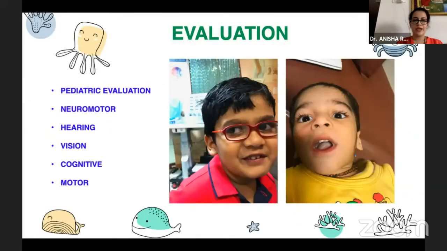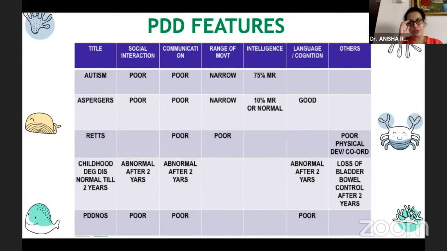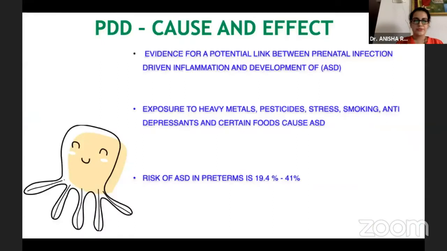Now, how do we evaluate them? As already discussed by Dr. Karobi ma'am, it is through the pediatric evaluation, a neurological evaluation, the neuromotor evaluation, and hearing, vision, cognitive, and motor evaluation. This is a table showing the social interaction, communication, and range of movements in different types of pervasive developmental disorders associated with ROP, who can have varied presentations.